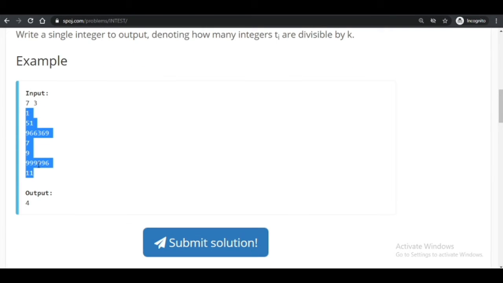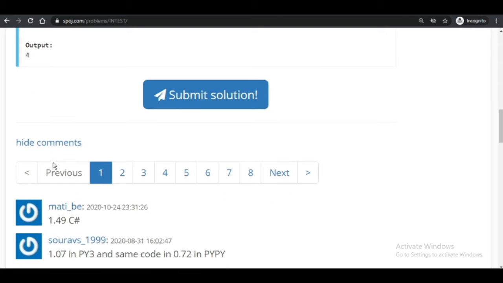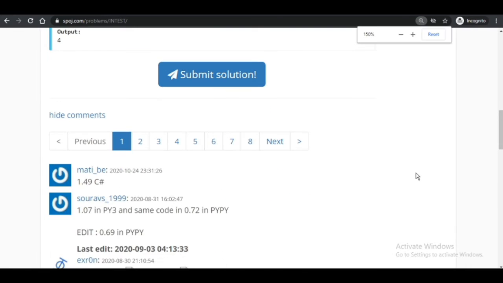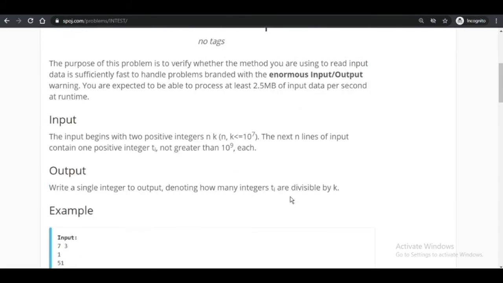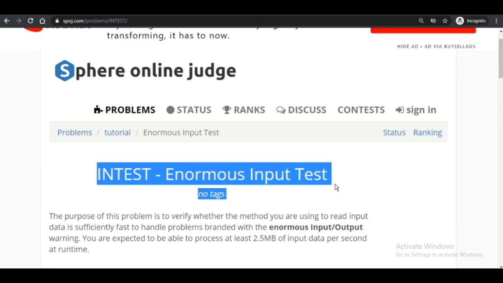Like 1 is not, 11 is not, but 51, 5 plus 1 is 6, so this is divisible, this is also divisible, 7 is not, 9 is also divisible, so there are total 4. Okay, 51, this number, 9 and this number. So this is all about INTEST, enormous input test.